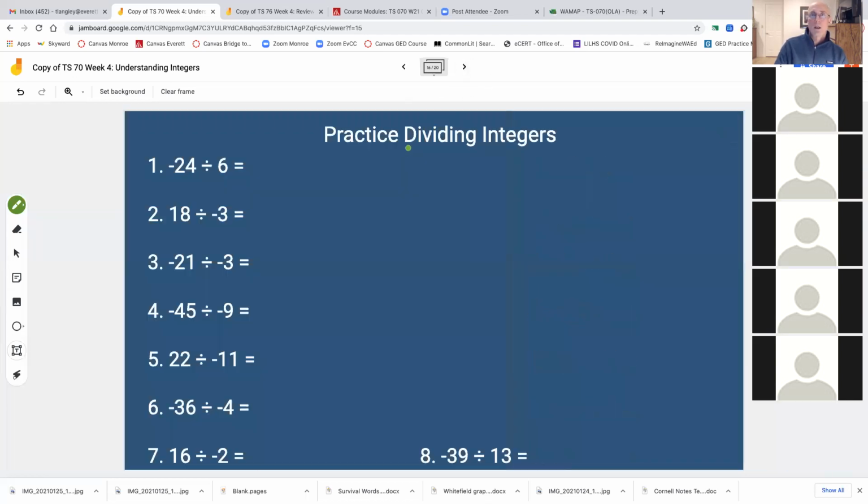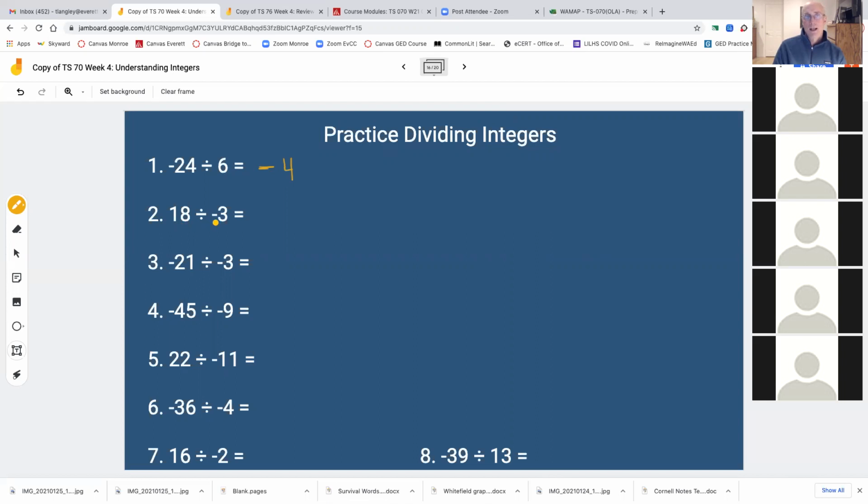All right, moving on to some more practice here, okay? And you can write these examples down if you would like to. I've got negative 24 divided by a positive 6. I've got opposite signs. I can literally write in the sign right here, okay? 6 goes into 24 4 times, okay? And if I wanted to check this, if I multiplied 6, a positive, times a negative 4, I would get a positive times a negative. I'd get a negative 24, okay?